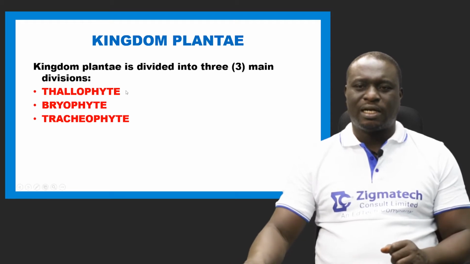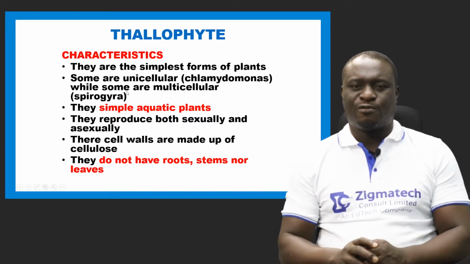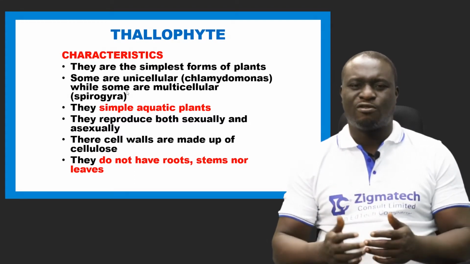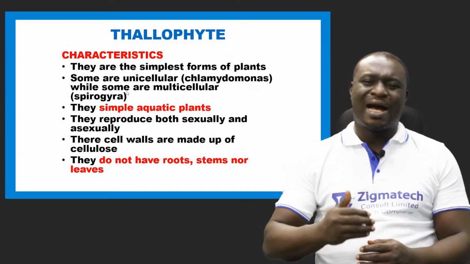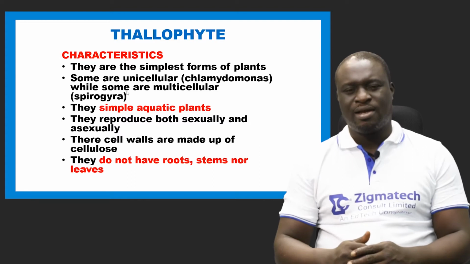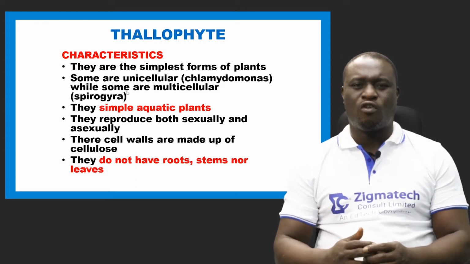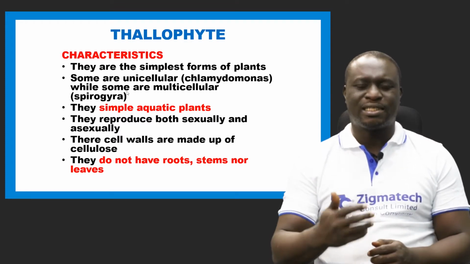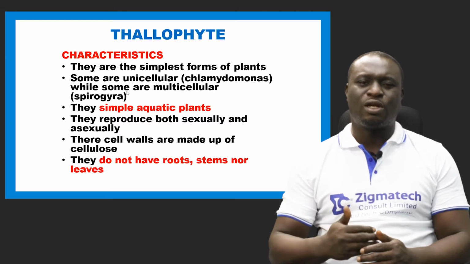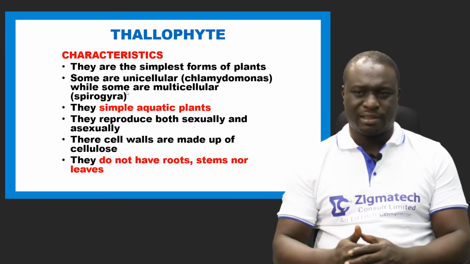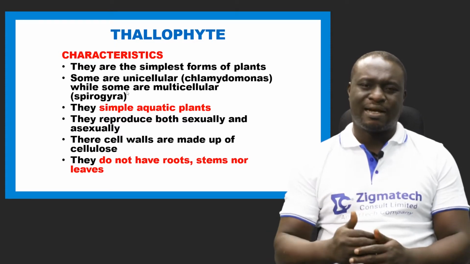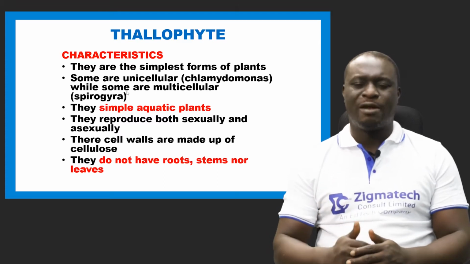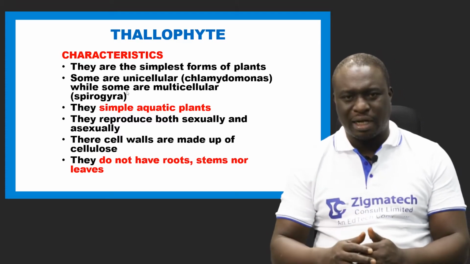Now, let's start with each of them. First of all, we're going to be looking at the Thallophytes. What are the characteristics of Thallophytes? Number one, they are the simplest form of plants. Some are unicellular, while some are multicellular. An example of a unicellular thallophyte is called Chlamydomonas. An example of a multicellular thallophyte is Spirogyra.